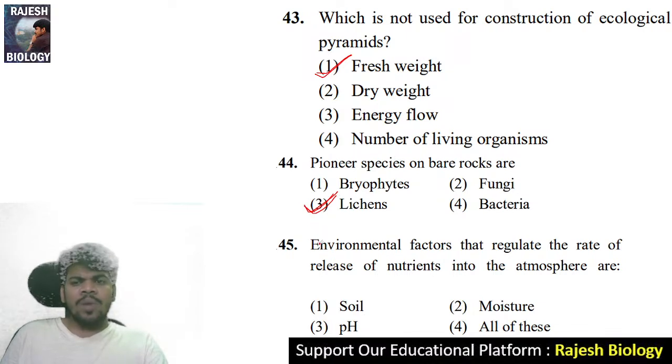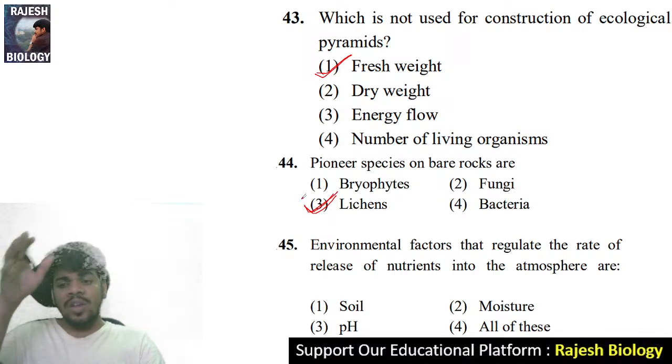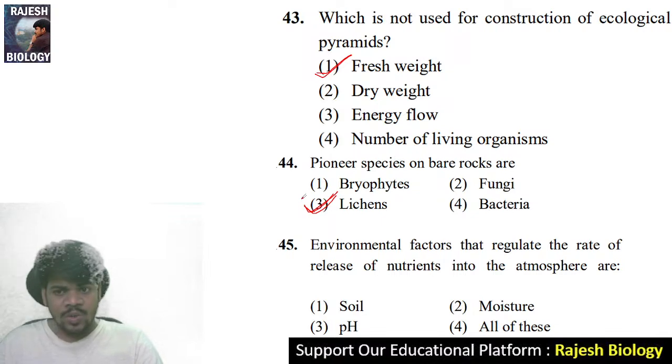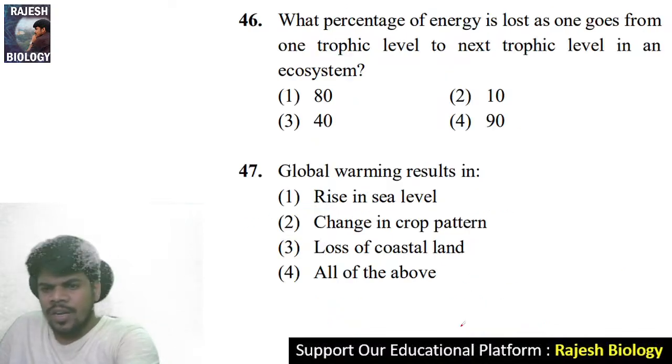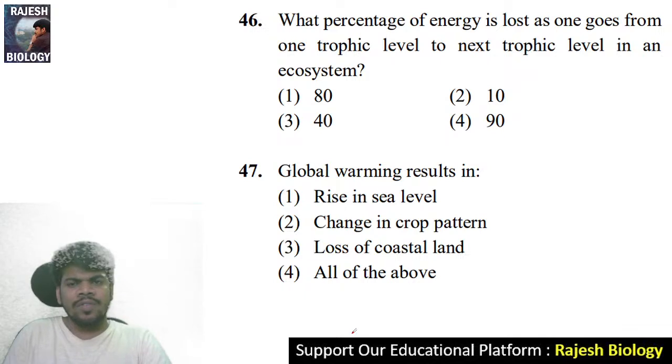45. Environmental factors that regulate the rate of release of nutrients into the atmosphere. Soil, moisture, pH, or all these? Yes, correct. All of these are the factors which influence the release of nutrients. Come to the 46.